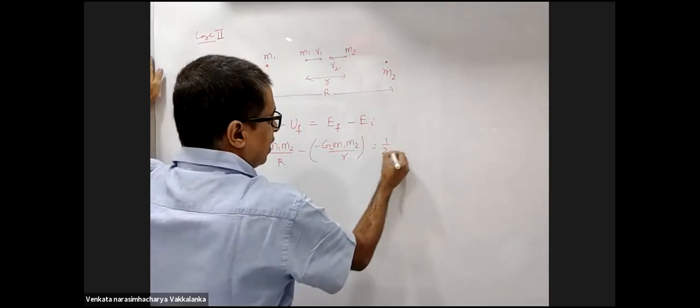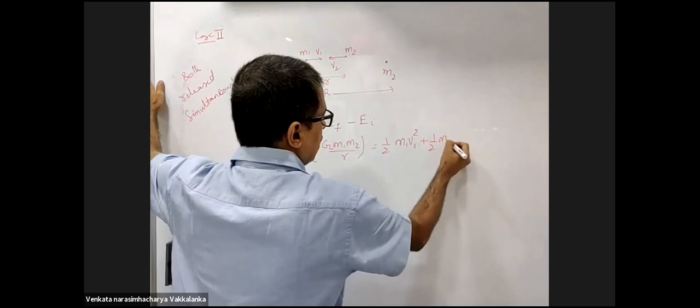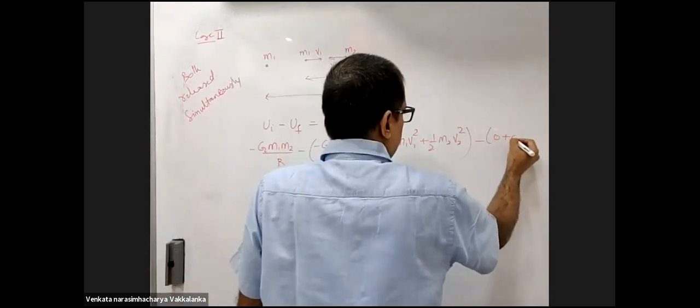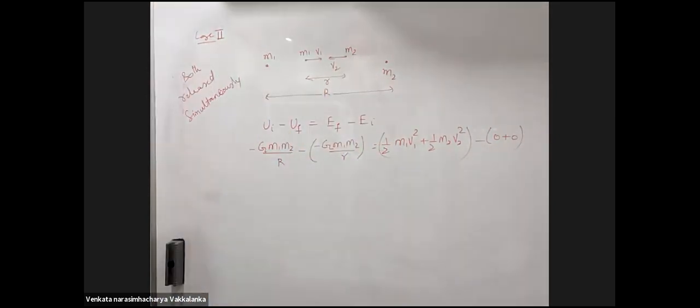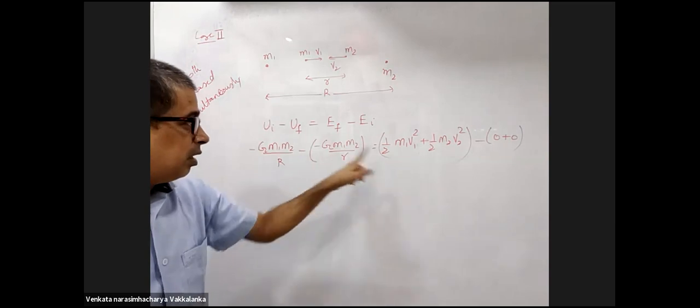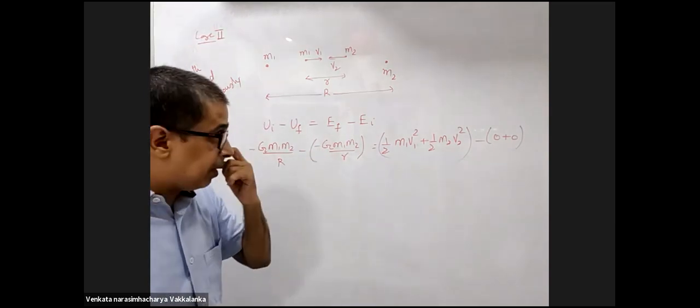Kinetic energy final is half M1 V1 square plus half M2 V2 square, minus of 0 plus 0. Initial kinetic energy of both is 0. Negative signs in the potential energy expression, don't forget them.